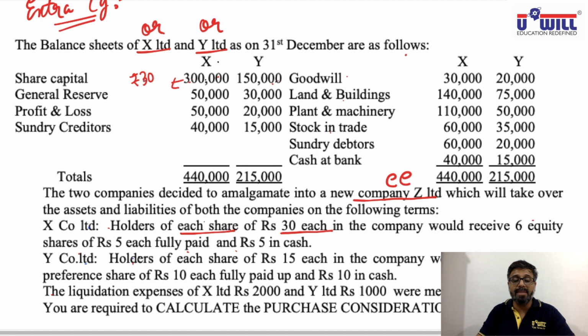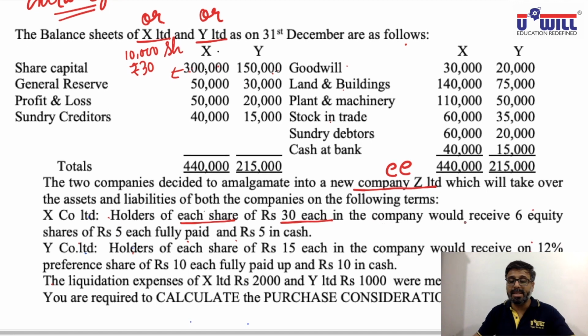So 3 lakhs divided by 30, how many shares would be there in X Limited? 10,000 shares would be there. They would receive 6 equity shares of rupees 5 each fully paid. Means against 1 share of X Limited, the new company Z would give 6 shares of 5 each.